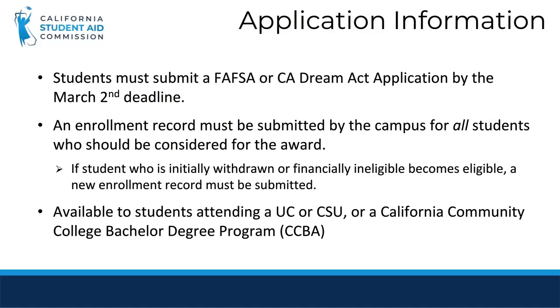For students to be eligible, they must complete their financial aid application by the priority filing deadline of March 2nd. The school then must submit to the Commission an enrollment file with the student's information. With these two components, the awarding process will begin. A new enrollment file is necessary for students to be considered if they become eligible after they had been originally found to be financially ineligible or withdrawn. MCS is available to students attending a UC, CSU, or California Community College bachelor degree program.